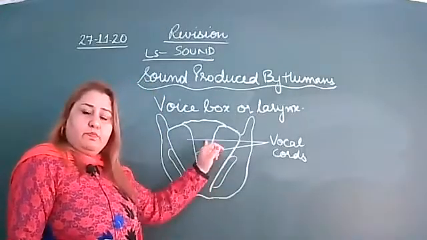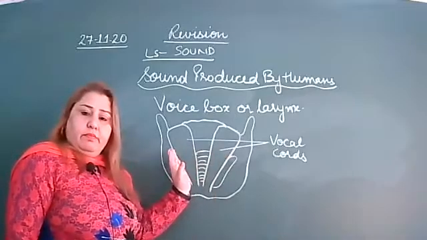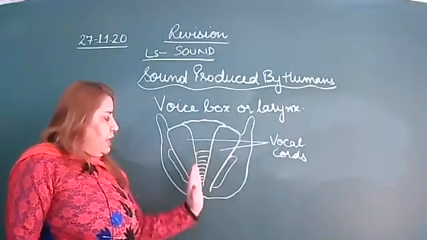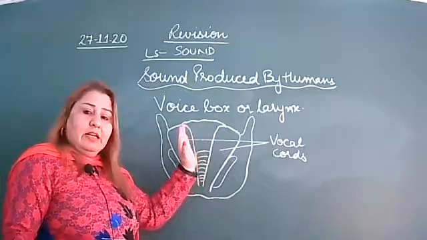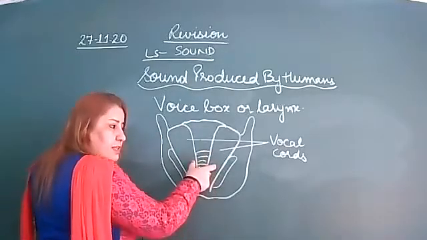In such a way that it leaves a narrow passage, a slit between them, so that the air can pass through it. And see here, when the air passes, it vibrates the vocal cords.